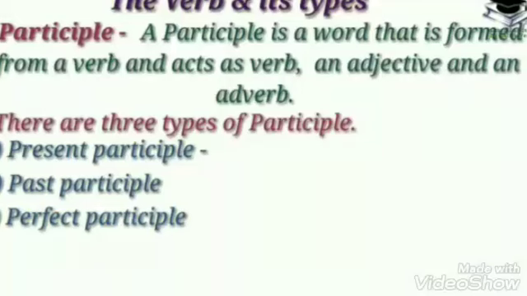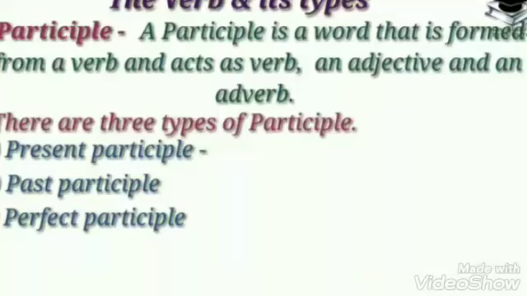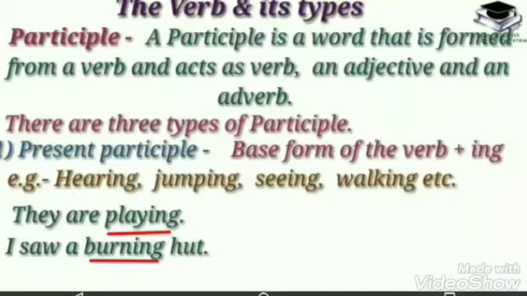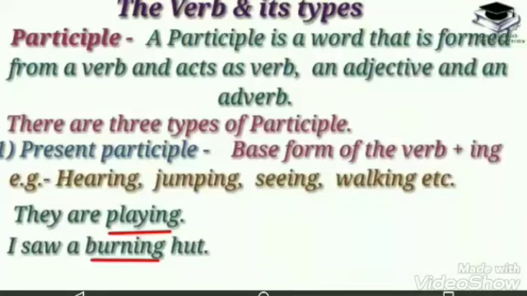gerund. See some more examples: walking is useful. The sentence can be turned into: to walk is useful. In the same way, the first sentence, I like swimming. So swimming is a gerund. And if we want to convert it into an infinitive, the sentence will be, I like to swim. It shows that if the -ing form of the verb is used as a noun, it is called a gerund.